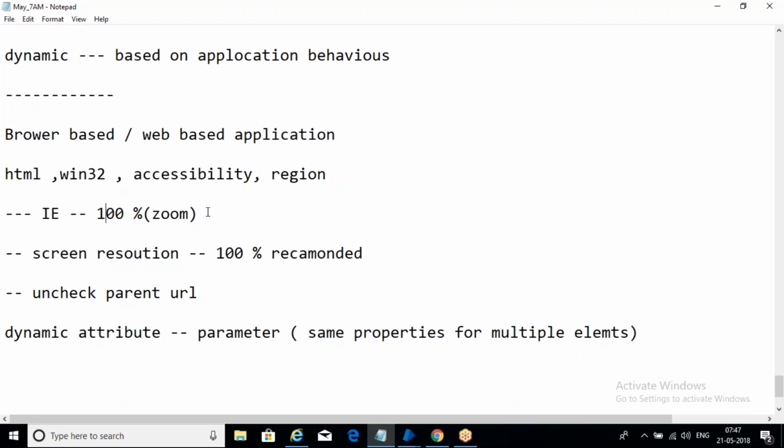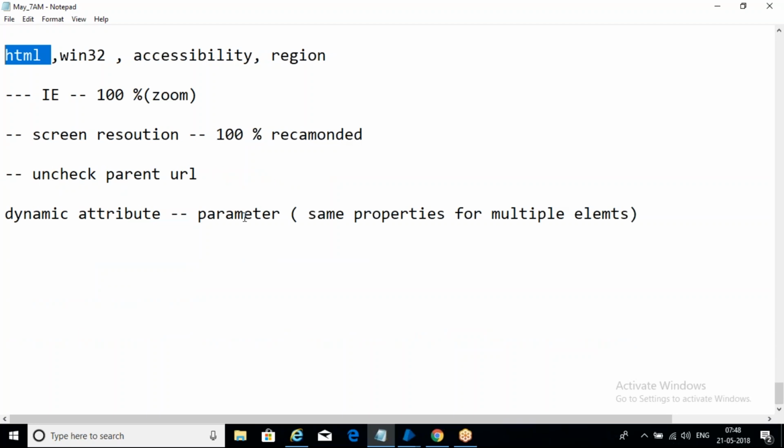At the same time, for the browser based application, what is your default mode? HTML mode. Win32 is your default mode for Windows applications. HTML mode is your default mode for browser based applications. One more thing we need to check: your screen resolution should be 100% or recommended.